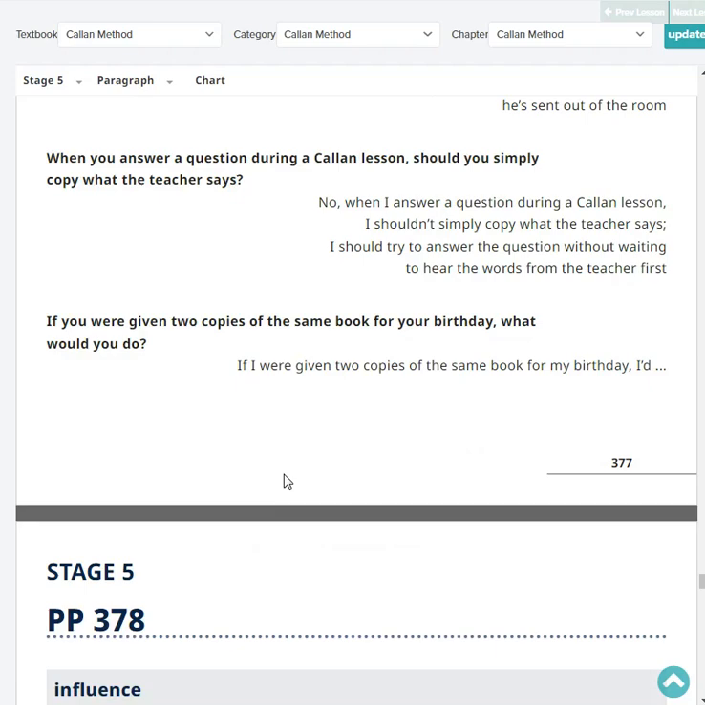If you were given two copies of the same book for your birthday, what would you do? If I were given two copies of the same book for my birthday, I'd give one to you. Okay, very good. Okay, I'll read them both.